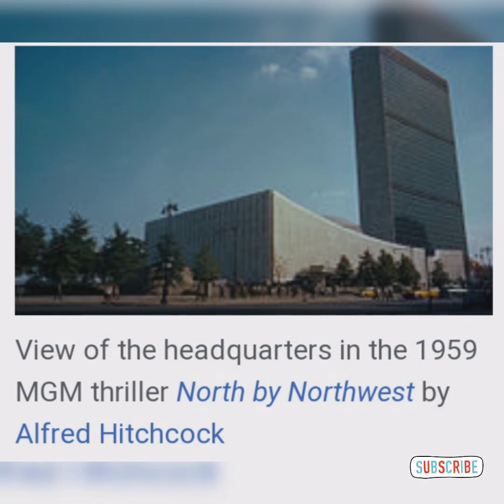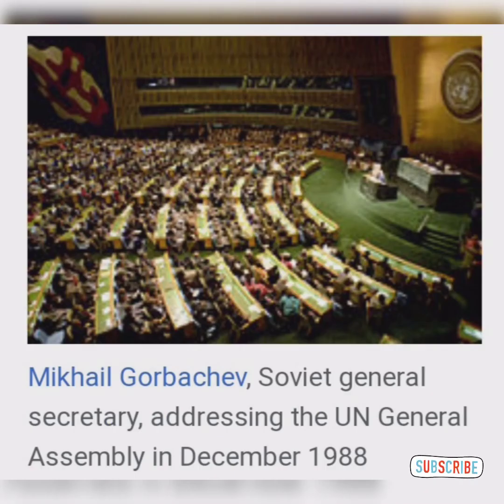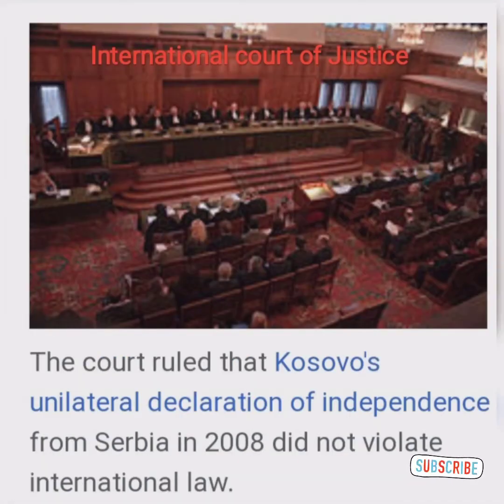This is the view from the island, and this is the UN General Assembly Hall. It is the hall for all conferences. Mikhail Gorbachev, the Soviet leader, addressed the UN General Assembly in December 1988. This is that picture from 1988. This is the International Court of Justice. This court ruled on Kosovo's unilateral declaration of independence from Serbia in 2008.